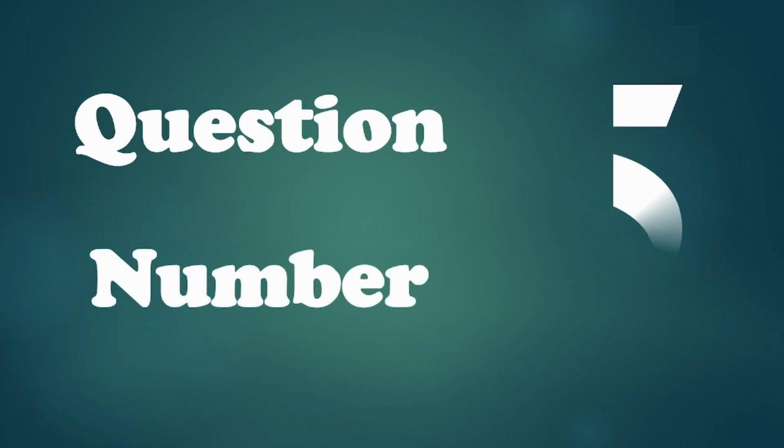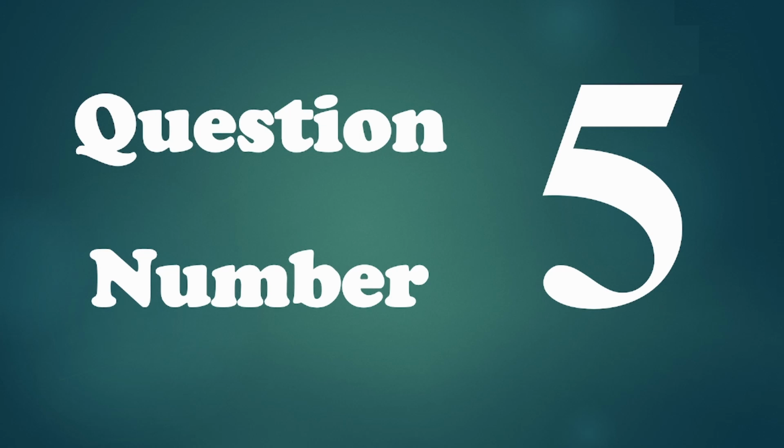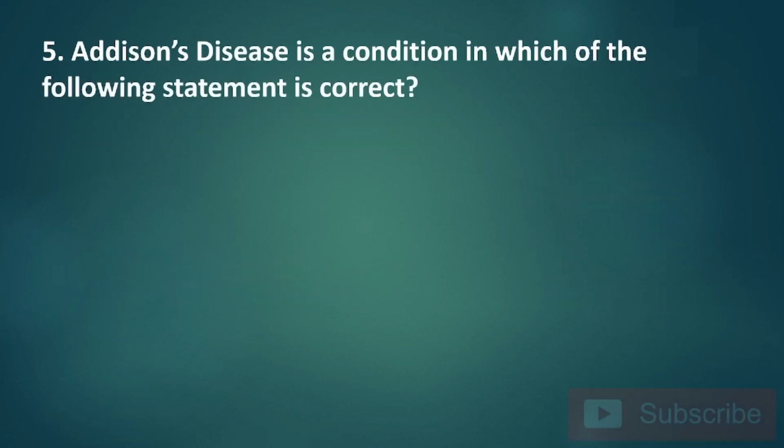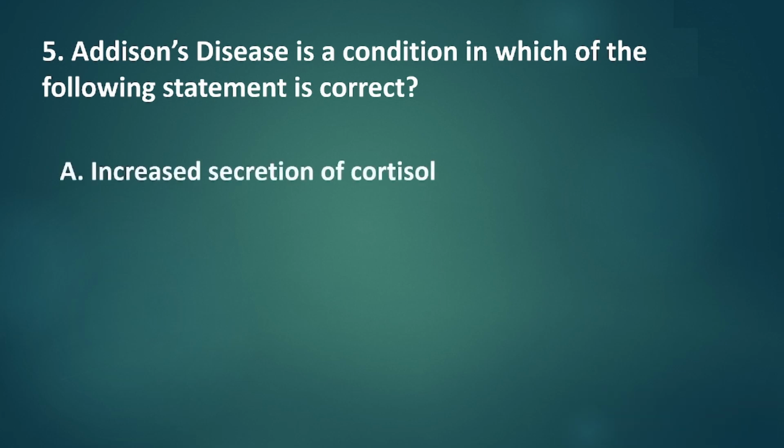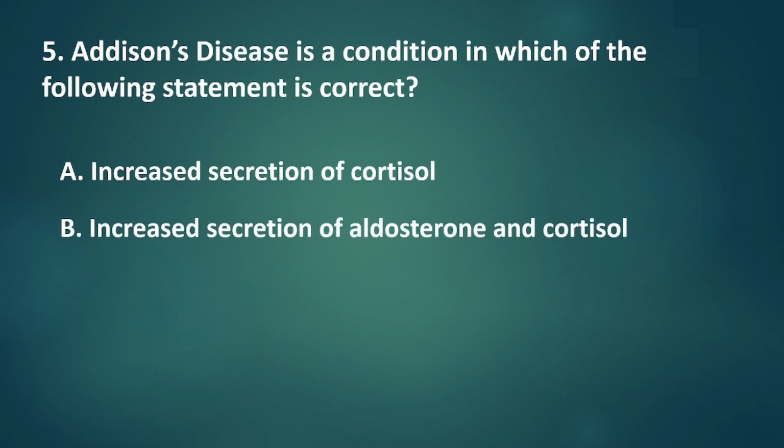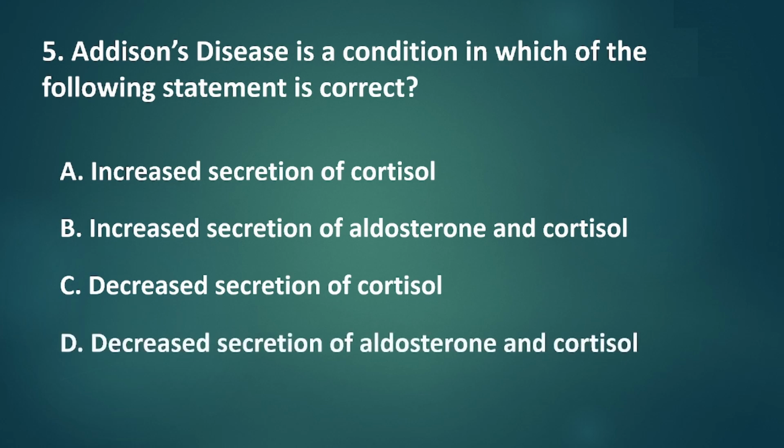Question number 5. Addison's disease is a condition in which of the following statements is correct? A. Increased secretion of cortisol. B. Increased secretion of aldosterone and cortisol. C. Decreased secretion of cortisol. D. Decreased secretion of aldosterone and cortisol.